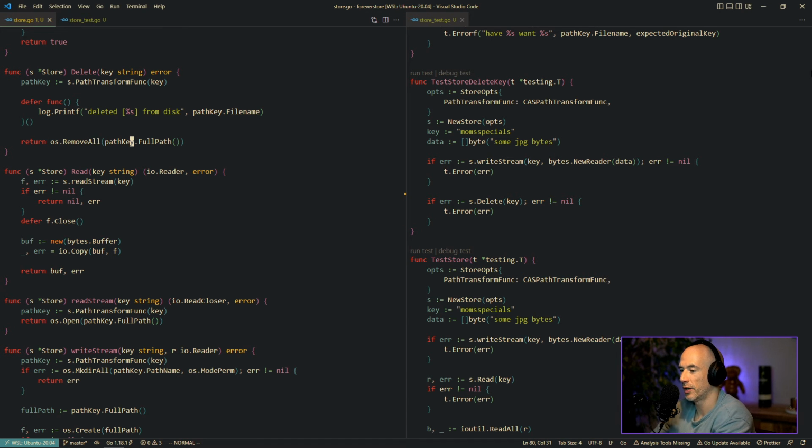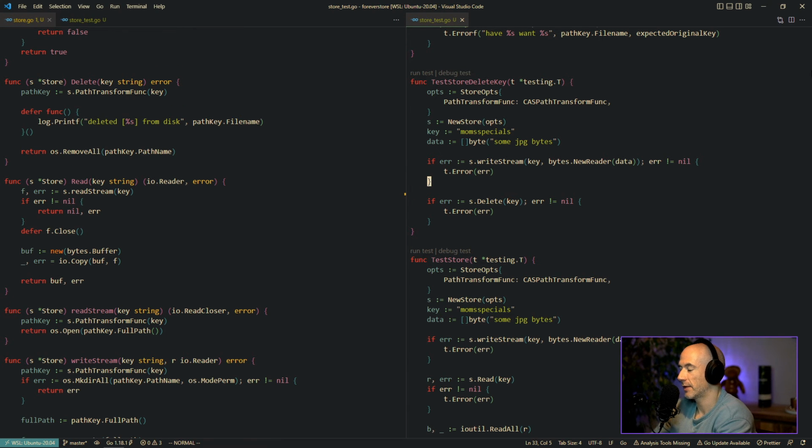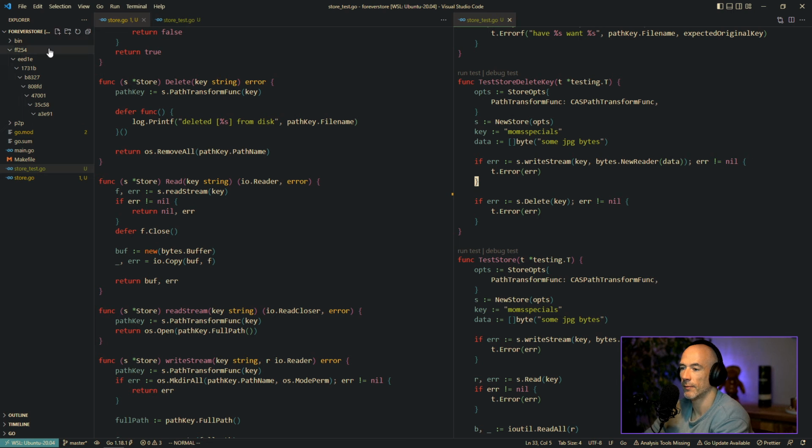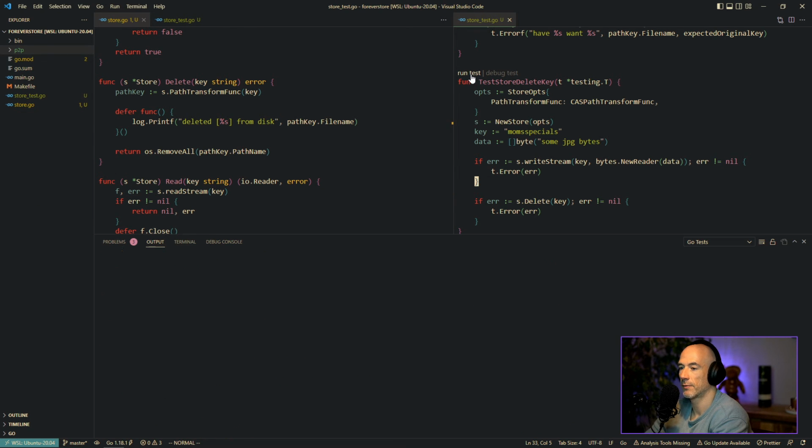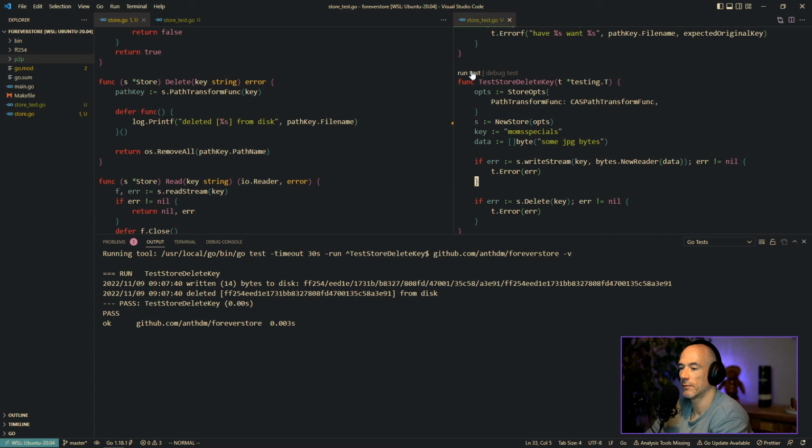What happens if you do remove all, the path key, and we say we're gonna remove the path key path name? What's gonna happen then if we do this again? Let's delete this. Boom. That's crazy.